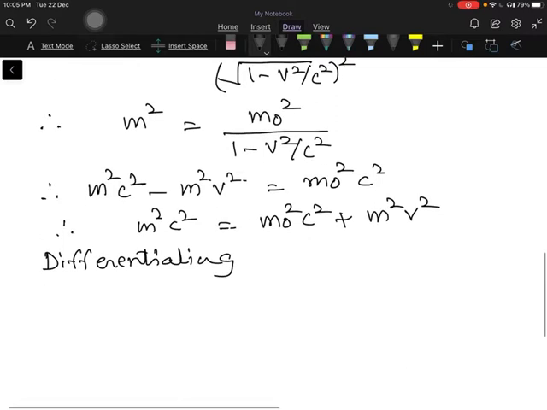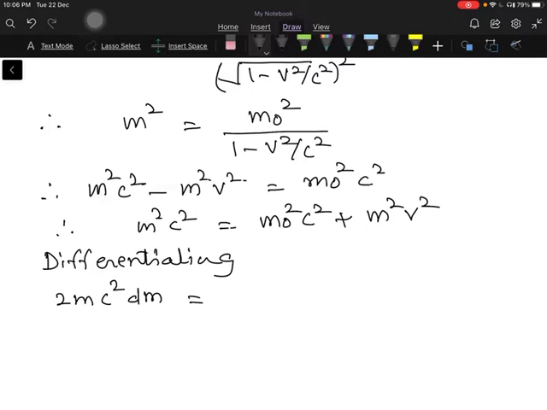Differentiating, what we get? Differentiation of this is nothing but 2m, differentiation of m square is 2m, c square is a constant, so we write as it is, and dm, okay, is equal to, now m naught square c square, m naught is a constant, c is a constant, so differentiation is equal to 0.